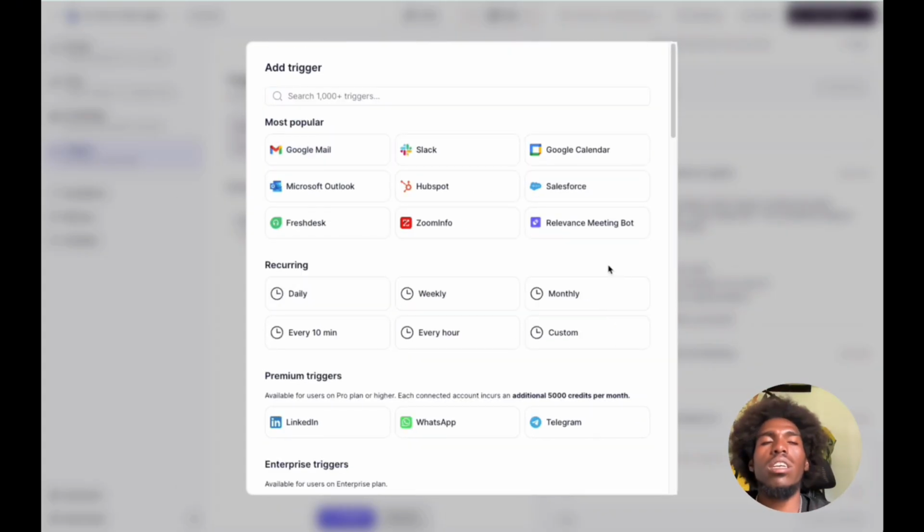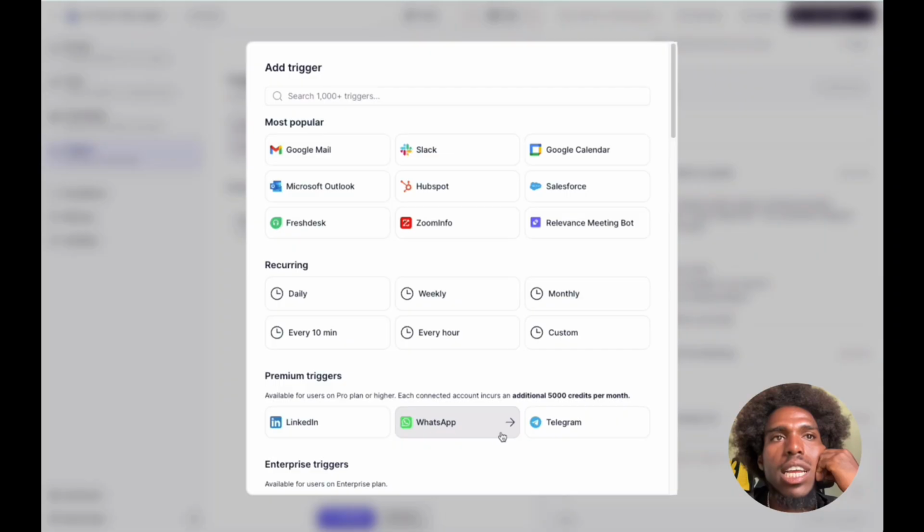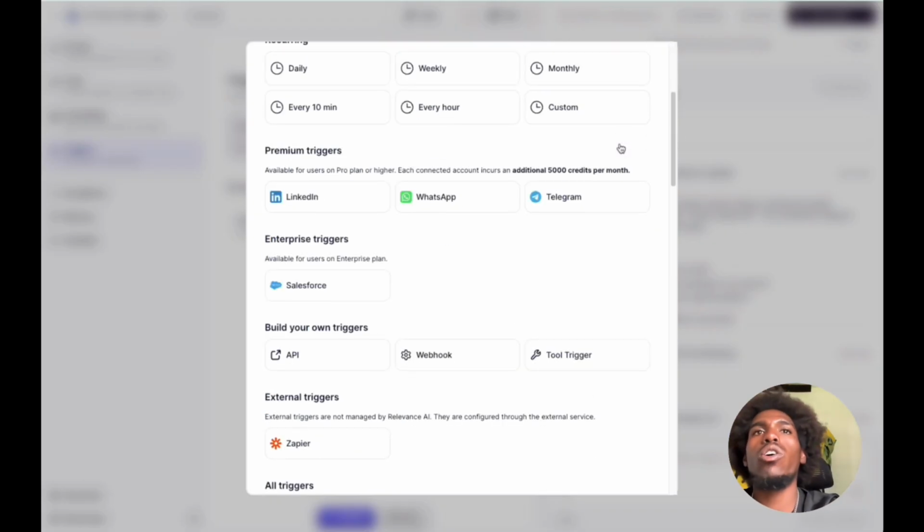Because even if I don't want to use a premium trigger, I can always use a Gmail trigger and then just create an N8N bot, a Telegram bot in N8N to send that email that triggers the thing or whatever, you know. But that is for a later episode.